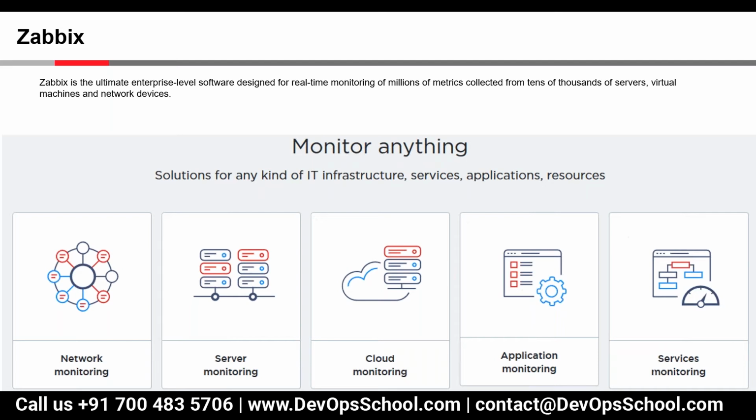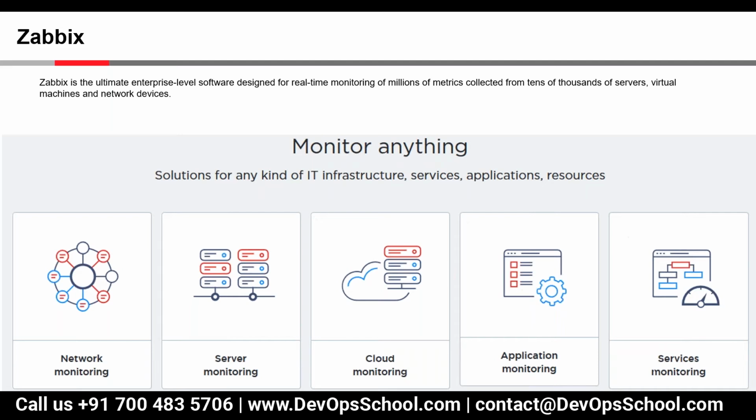I am not audible? I am saying it will be added on the server only where the agent is installed.